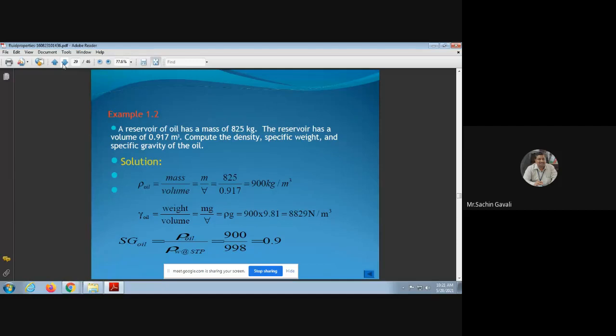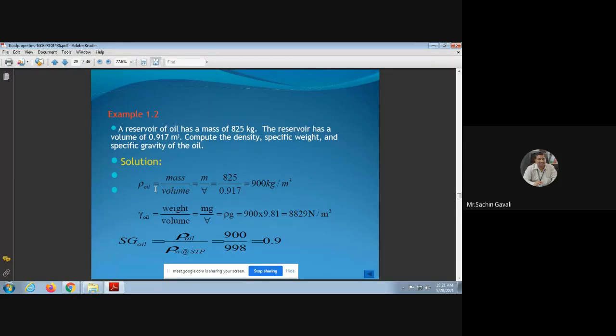Now, an example. A reservoir of oil has a mass of 825 kg. The reservoir has a volume of 0.917 meter cube. Compute density, specific weight, and specific gravity of the oil. Very simple numerical. The mass is given, and the volume of the reservoir is also given, 0.917 meter cube.